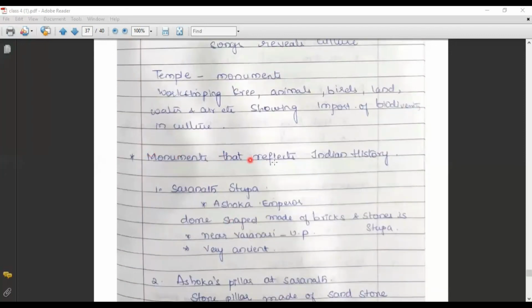Monuments that reflect Indian history. We'll go with some monuments which generally reflect Indian history. One of the important monuments is Sarnath Stupa. This Sarnath Stupa was constructed by Ashoka the emperor. It is dome shaped, made up of bricks and stones, and is called a stupa. It is present near Varanasi, Uttar Pradesh. It is very, very ancient, right?